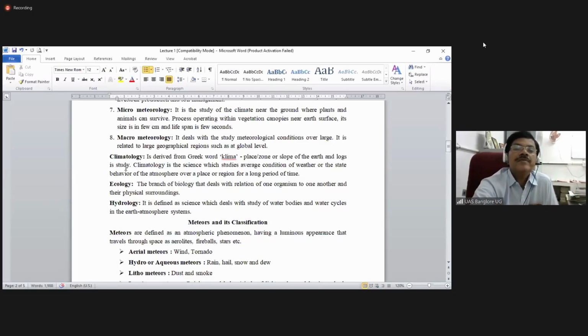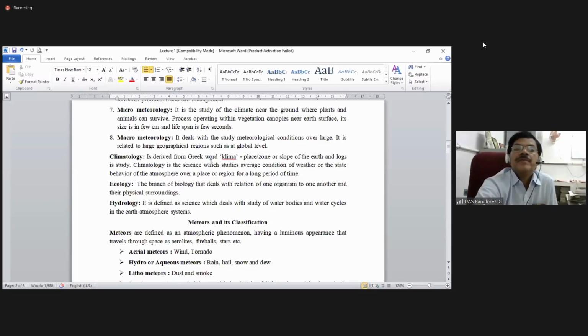It is the study of climate. Climatology is nothing but a study of climate. It is derived from the Greek word klima, meaning a place or zone or slope of the earth, indicating the climate of that place, and logos means the study.